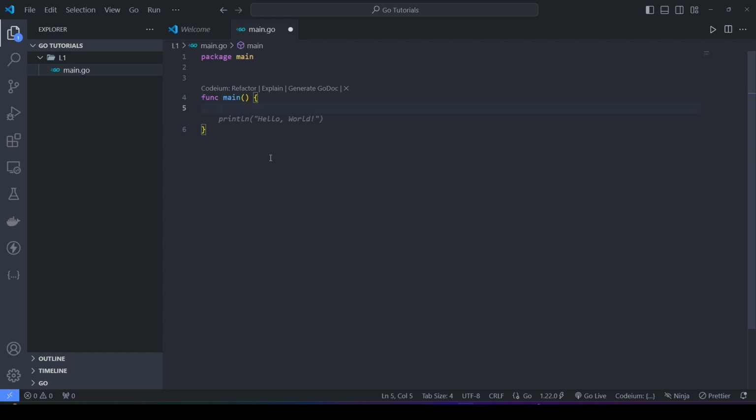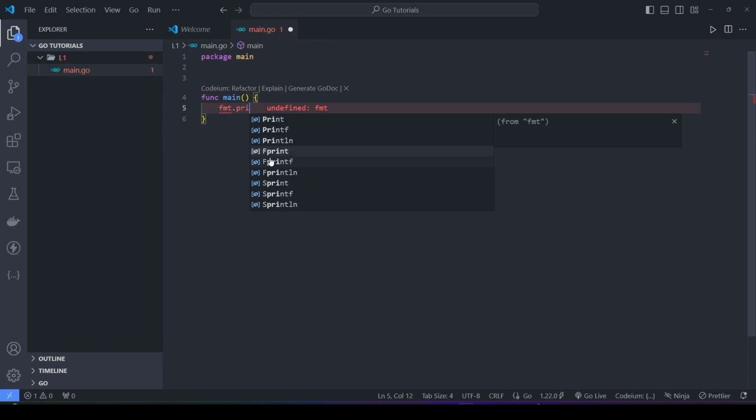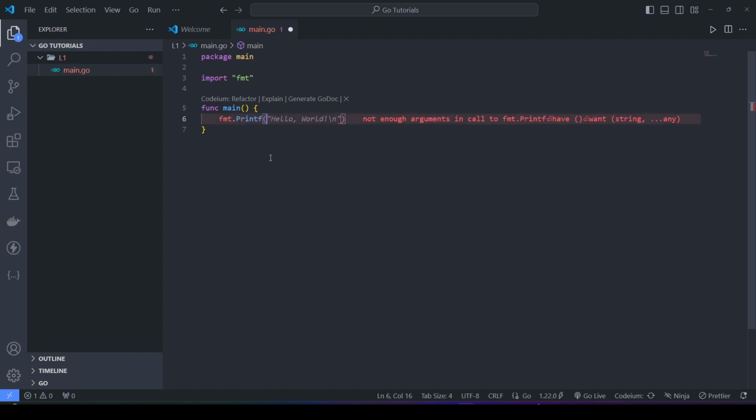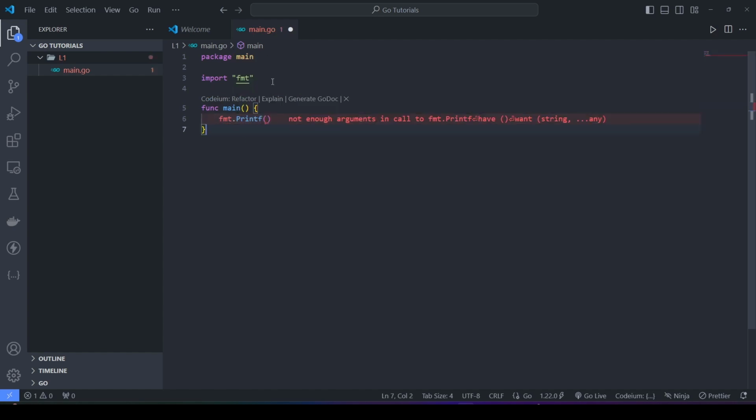So the standard package that is used for printing in Golang is fmt. So fmt is a package that is used for printing or returning a string. So we have multiple functions. We have print, we have printf, we have println, we have fprint, we have sprint, which returns a string. So we have lots of options. So let's go with classic old printf. As you can see, the moment I pressed enter on printf, it imported a package.